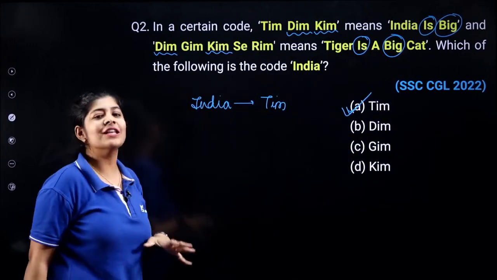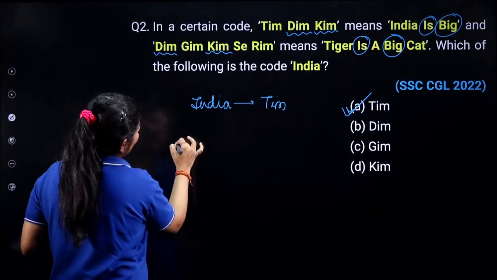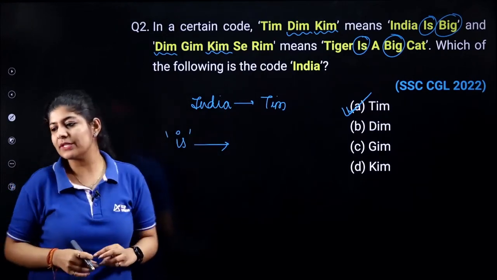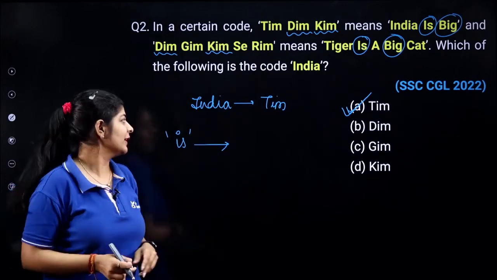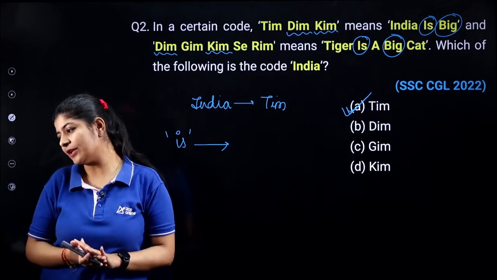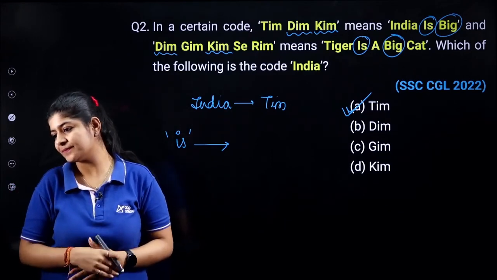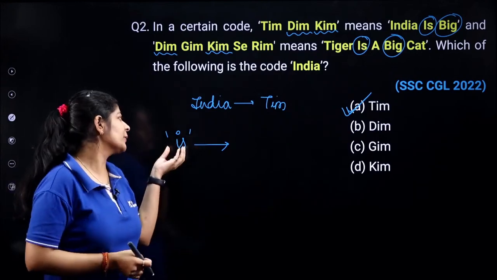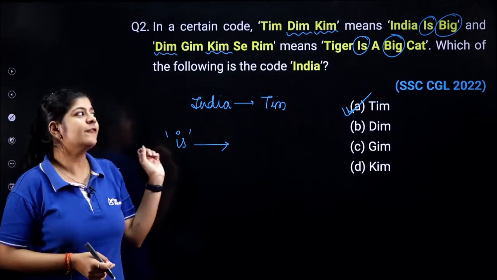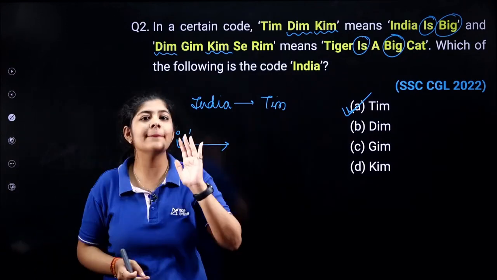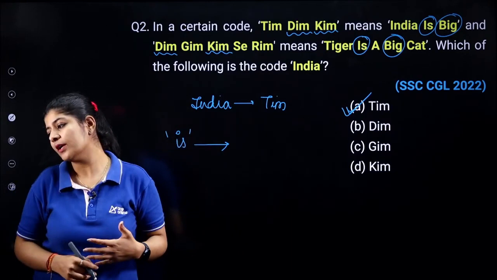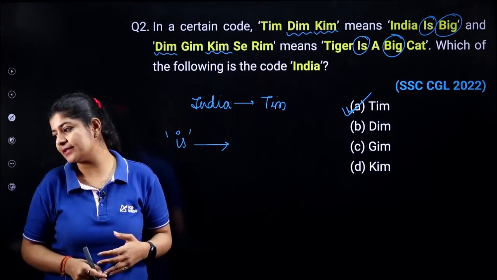But if I ask you how is coded as, what will you answer? What is the code we are using for is? A very good evening, Sheetal. If I simply ask you what code we are using for is, what will your answer be? A very good evening, Gate 2 IITians.